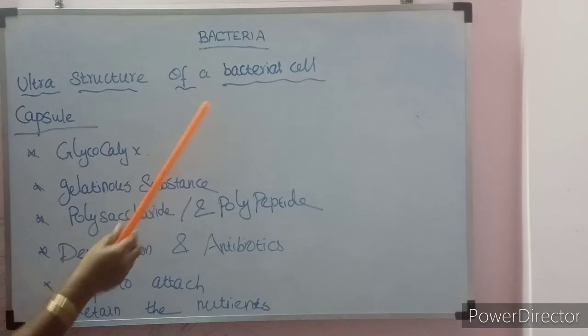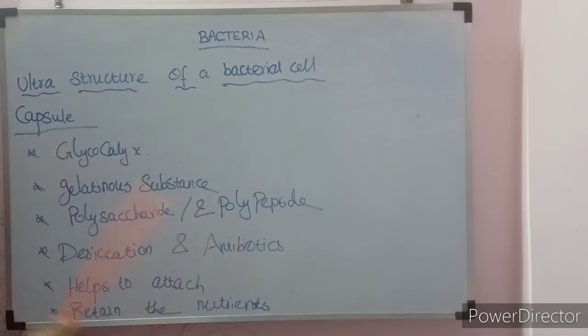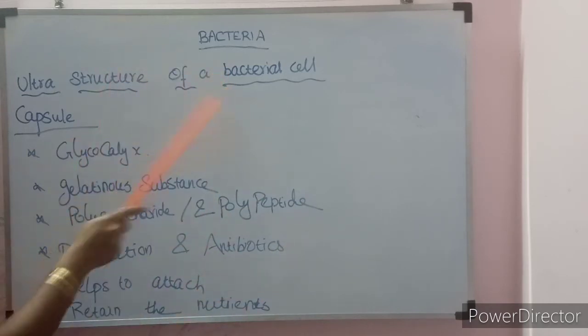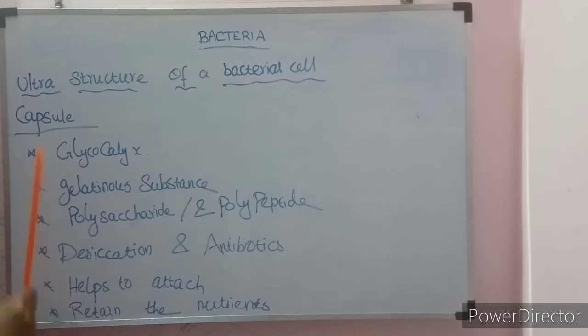This is a bacteria. Desiccation means drying out. It protects the bacterial cell from drying out, and from antibiotics. If any bacterial infection occurs, we will take an antibiotic, and the bacteria have protection from the antibiotic. That layer is called the capsule. So protecting from desiccation and from antibiotics is done by the capsule alone.